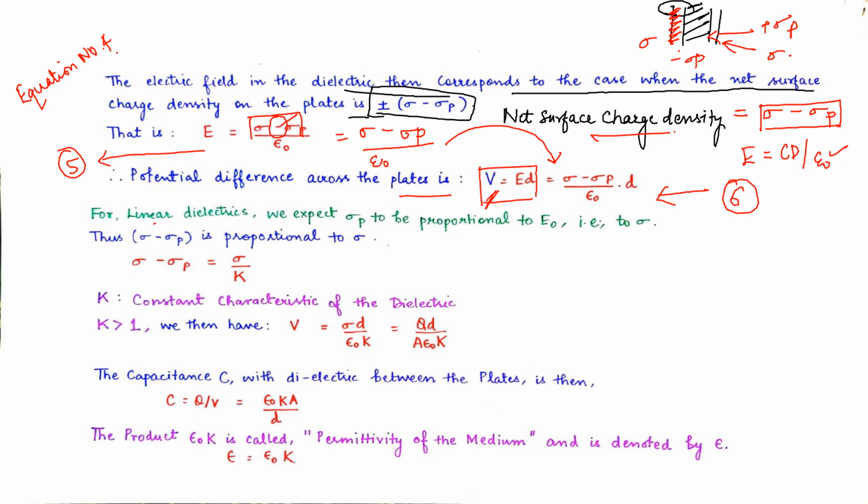For linear dielectrics, we have seen in our previous topic that these linear dielectrics show linear behavior. We expect our sigma p to be proportional to E naught, the initial electric field.